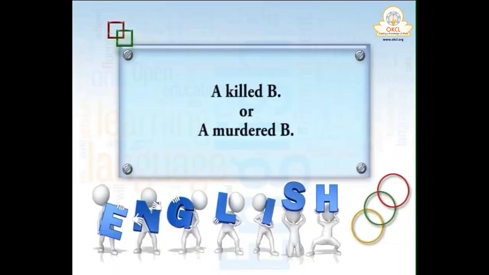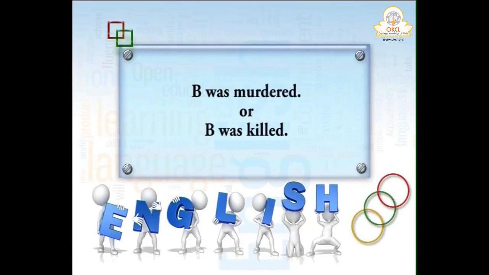Okay, suppose A killed B or A murdered B. You do not know who murdered. So you say B was murdered, B was killed. You don't know by whom. Or due to some reason you don't want to tell even though you know, it may interfere with the inquiry or something like that. So there also passive is used.